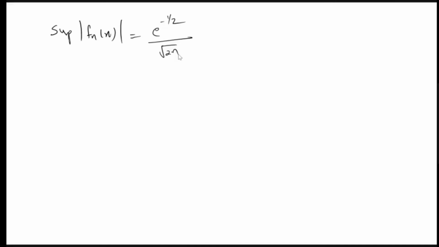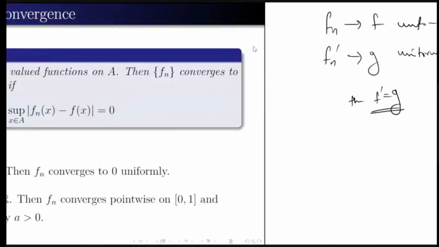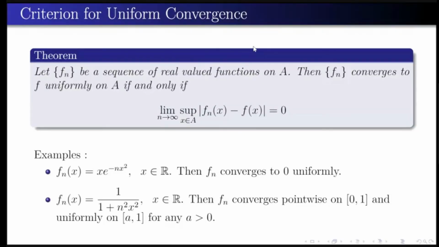Yes. So we know that as n tends to infinity, this will go to 0. So from our earlier theorem, if the supremum of this thing converges to 0, then we can say that it is uniformly convergent to 0. Okay. So just please keep this in mind. In a similar way, since the time is running, I'm not going to explain the next question. Next, I will move on to the next section.